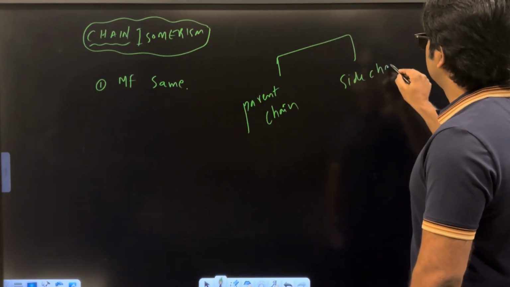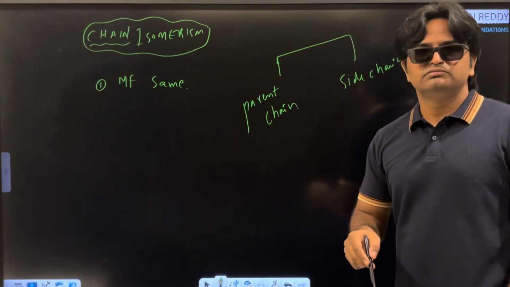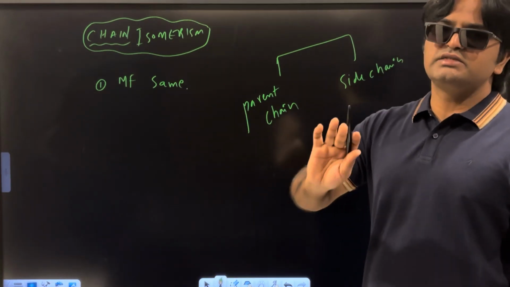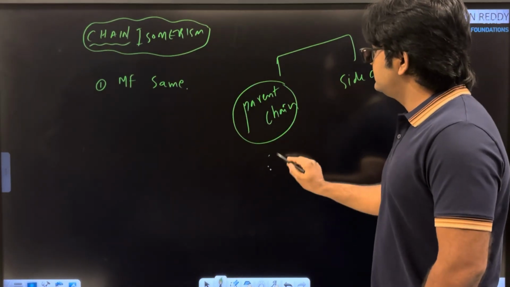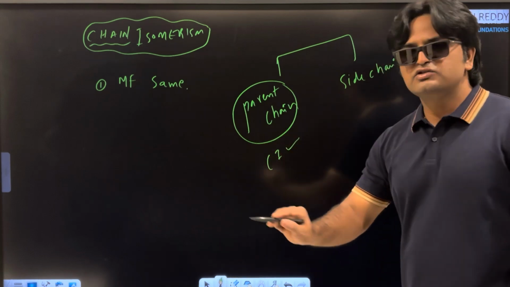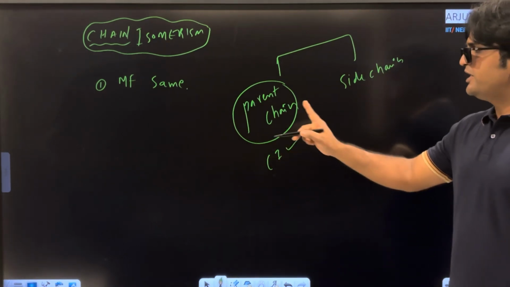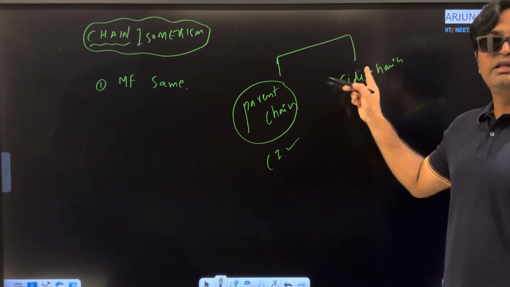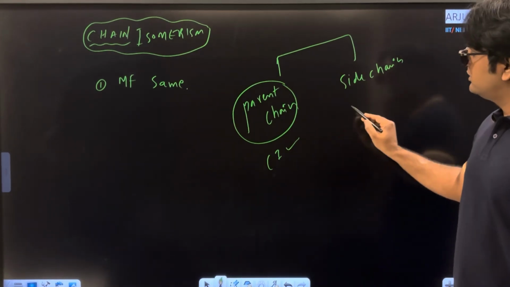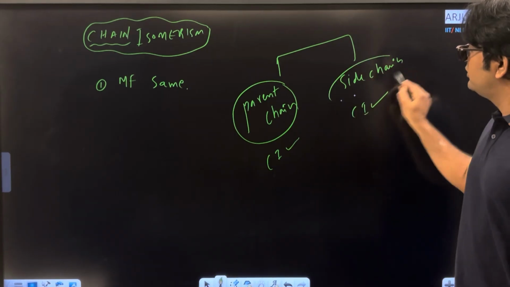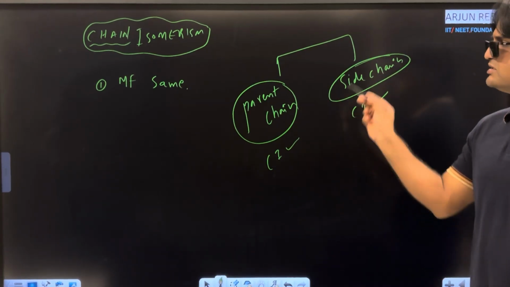First you look at the parent chain. If the parent chain is different, they are classified under chain isomers, and sometimes the parent chain is the same, but the length of the side chain is different. Then also we can classify them into chain isomers. These are the two conditions.